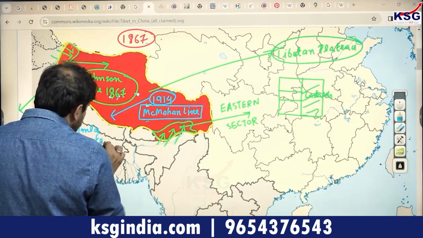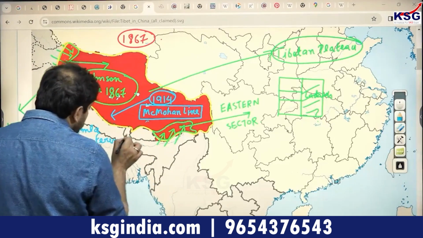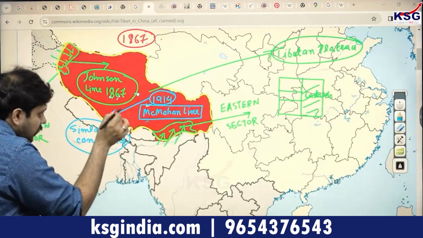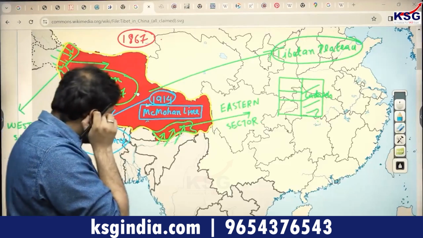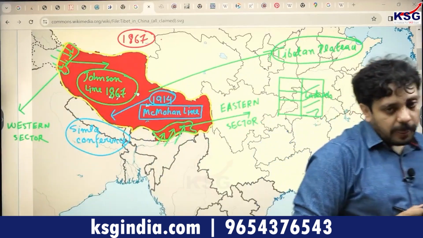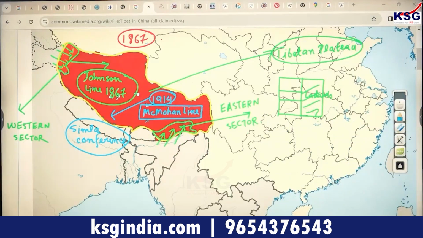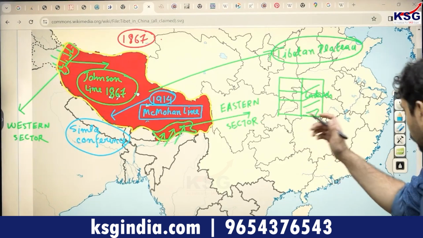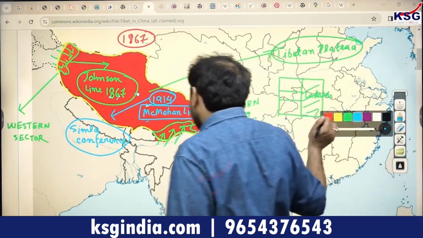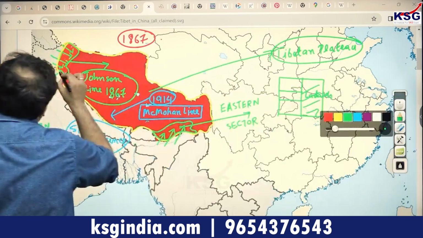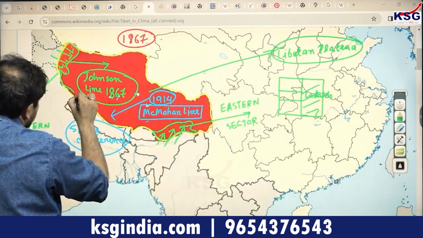These were two agreements which were signed between the Britishers and the Tibetans, which had created a movement by which the lines between the Tibetans and the British government of India was signed. Right? In the eastern sector, this line was known as the Johnson Line. Right? And the Johnson Line moved from the region of Ladakh till the region of what you call here Nepal.